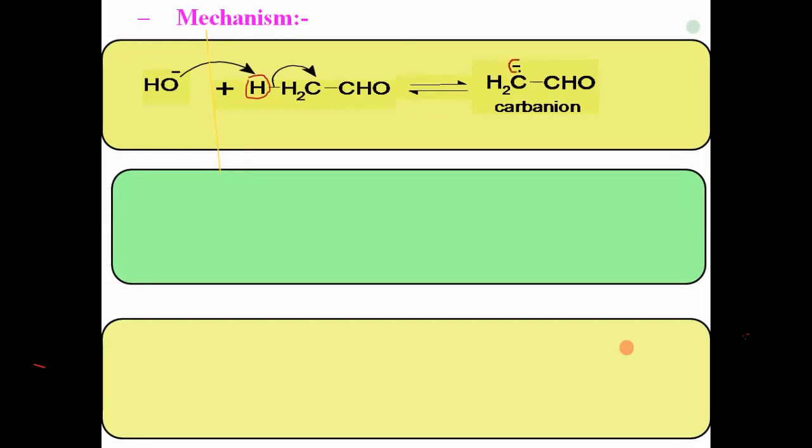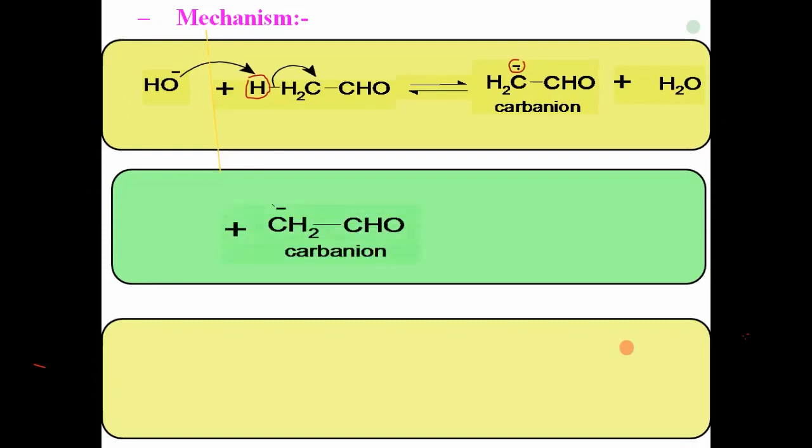The OH minus and hydrogen form H2O as a byproduct, a water molecule, and the carbon having negative charge is called a carbanion. Thus, in the mechanism of aldol condensation, a carbanion is formed in the first step. The OH minus nucleophile takes a hydrogen atom, and a carbanion is formed.